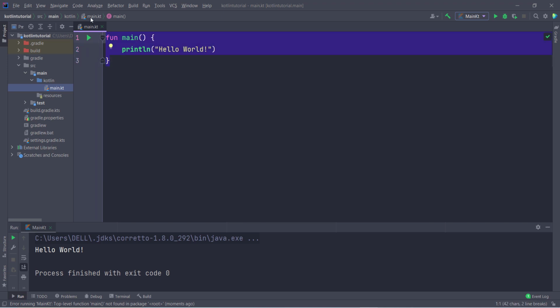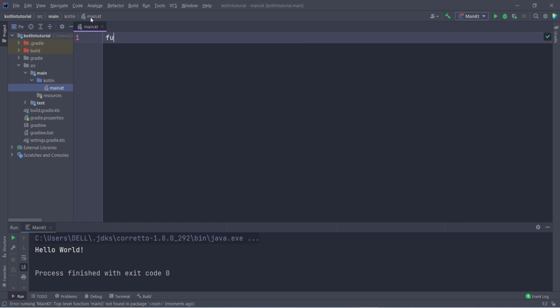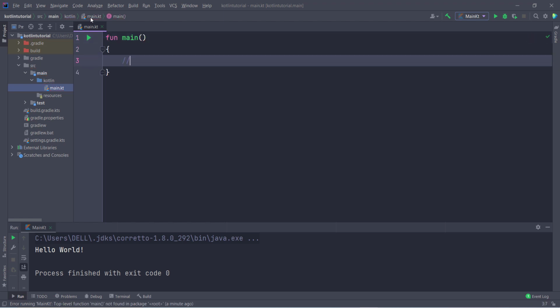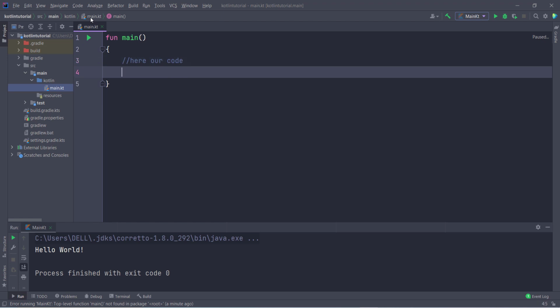So let's delete everything first of all and start typing from scratch. So if I type a main function main, then 2 brackets, and after this we can write whatever code we want. So here our code. So for now I type here println. Println is basically for printing the statement in a new line. So hello viewers, and you don't need to add a semicolon here in Kotlin. It is optional. So you can also add a semicolon, it is your choice whether you want to add a semicolon or not.